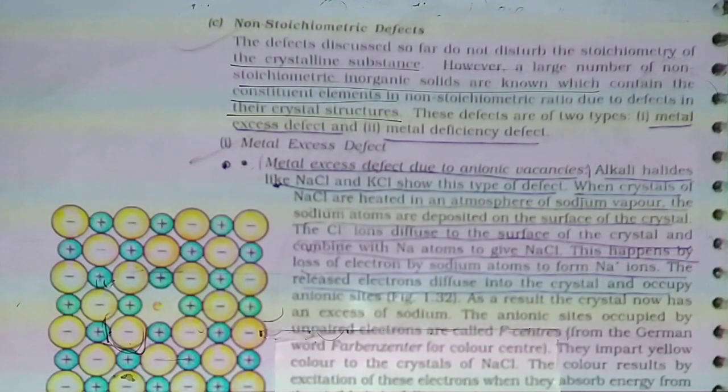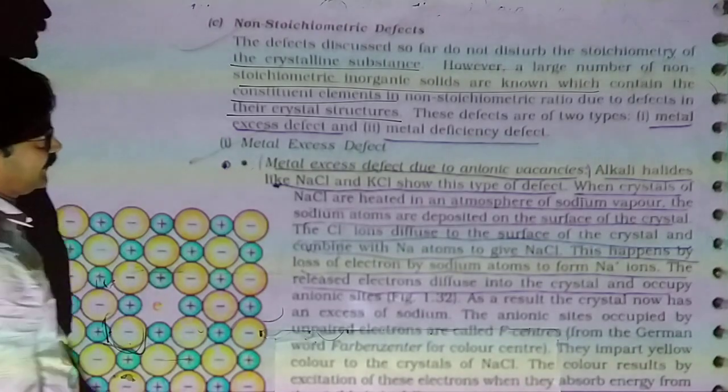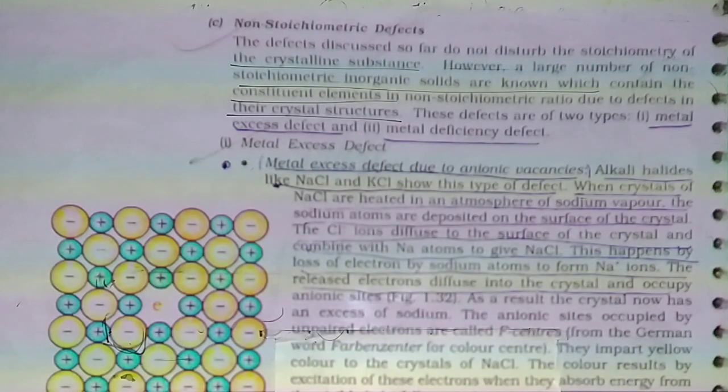I am not talking about organic compounds. You can see that in many inorganic compounds the stoichiometric ratio is not constant. The constituent elements' ratio is not fixed. In many, it is proven practically.